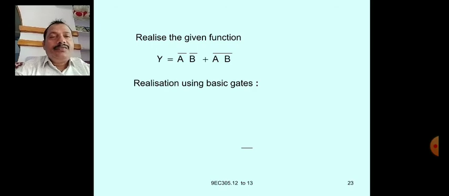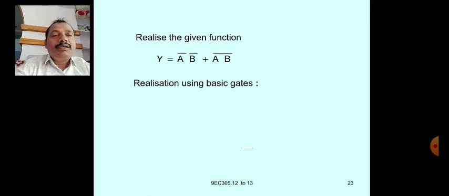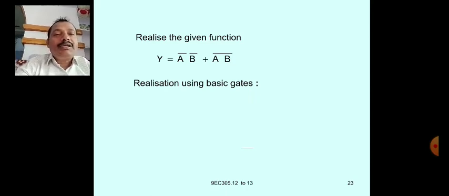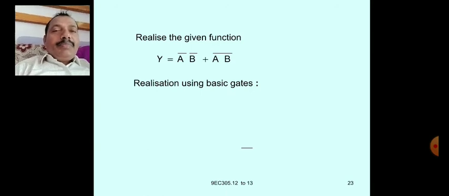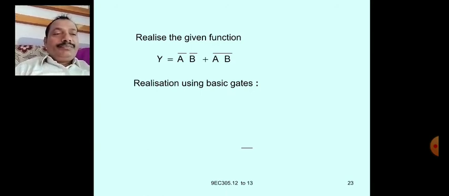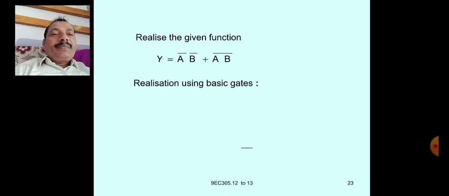Another question. Y equals a bar b bar all bar plus ab all bar. Realize using basic gates, which means implement this logic expression using basic gates. So this is the thing you have to do. For that, how many NOT gates are required here?